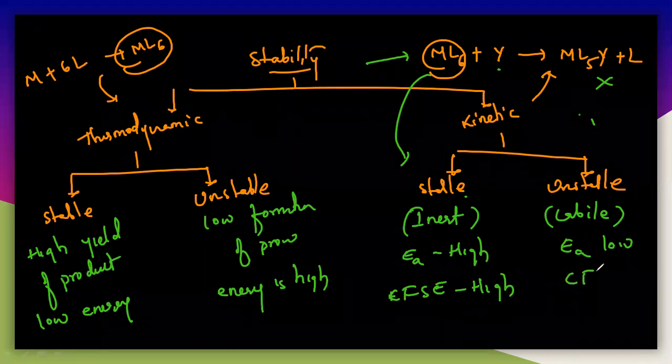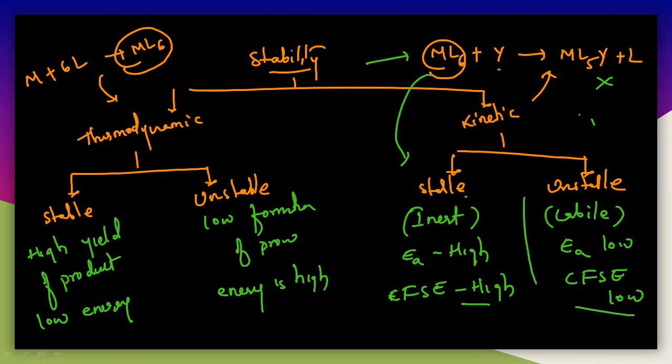So I am telling you the conditions for the stability and instability of a complex, that is kinetic stability and thermodynamic stability. According to CFT theory, here the CFSE value is very high, but there it is very low. And according to VBT, it is very simple: low spin complexes and high spin complexes.